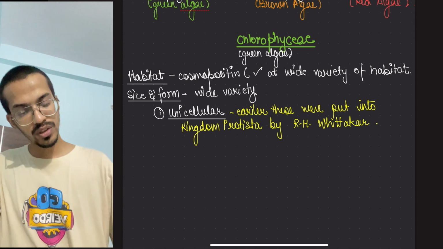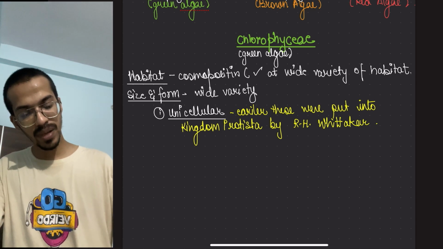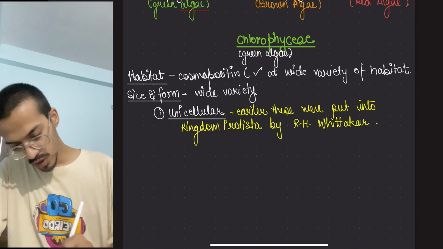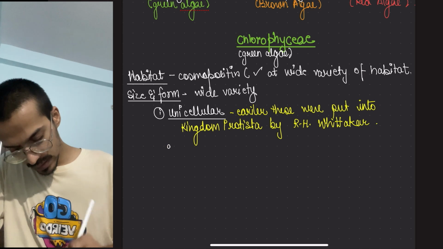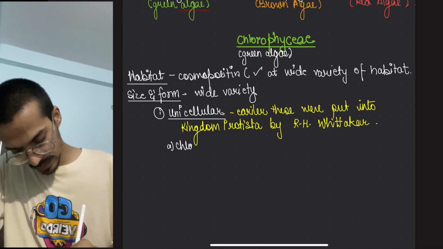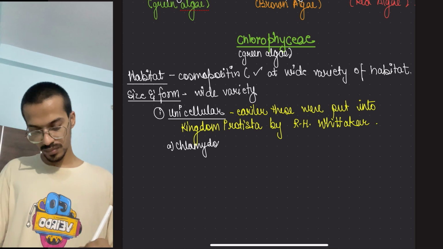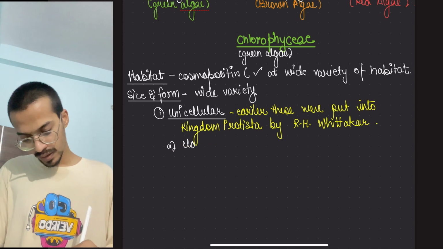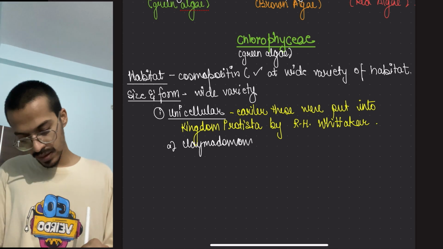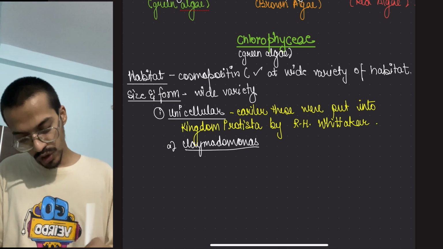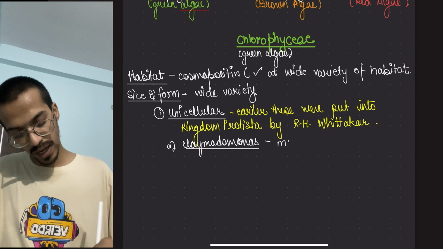Okay, for unicellular ones, examples one by one we will be doing. So number one example is Chlamydomonas. So Chlamydomonas is what? Unicellular, but it is motile.